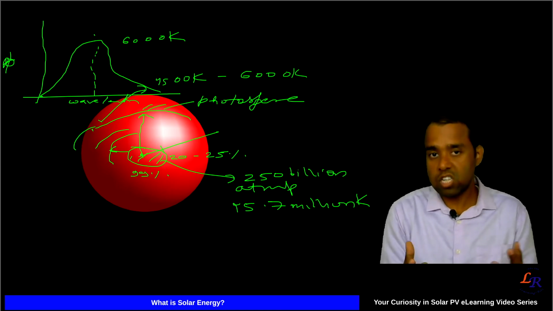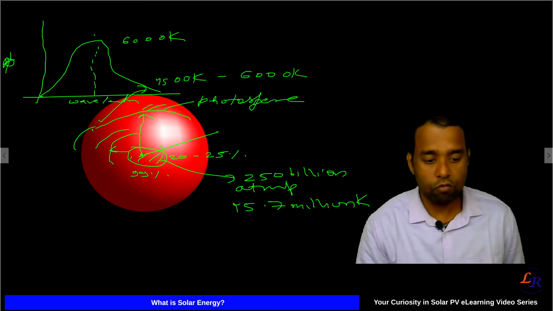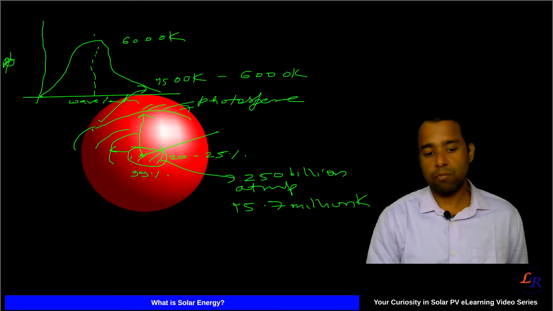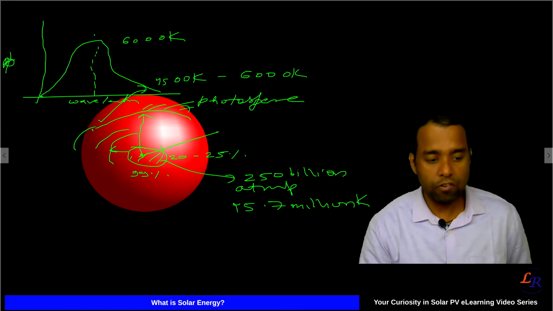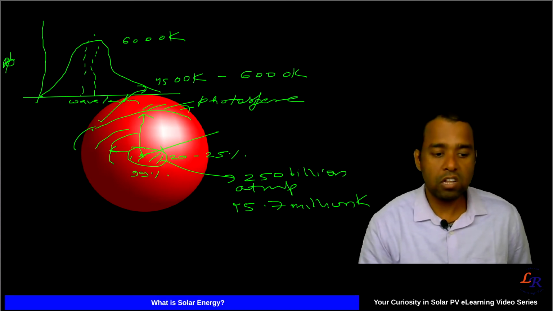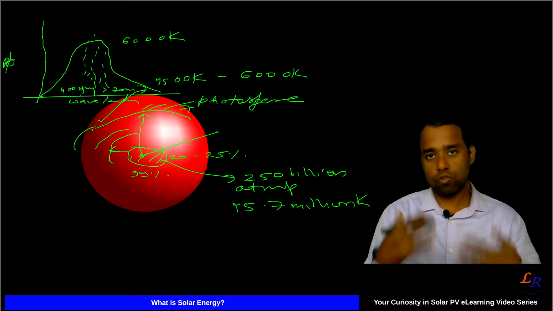The visible part, which we can see, lies where the wavelength is 400 to 700 nanometers. That's why we are able to see with our eyes.